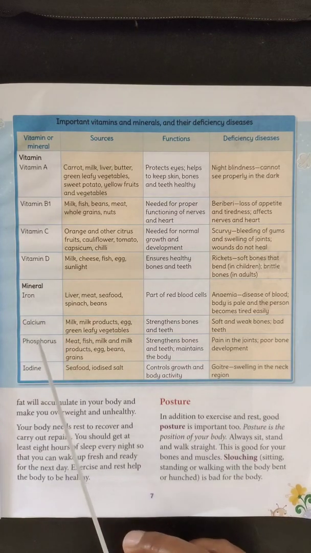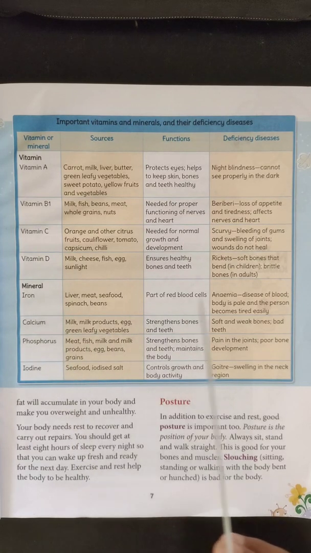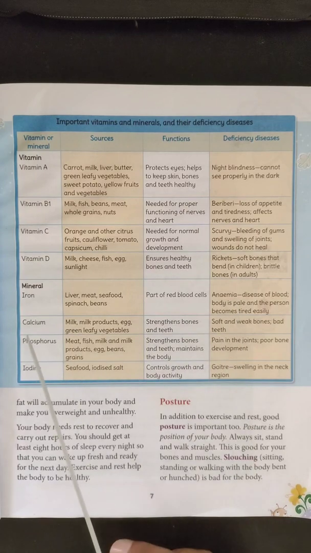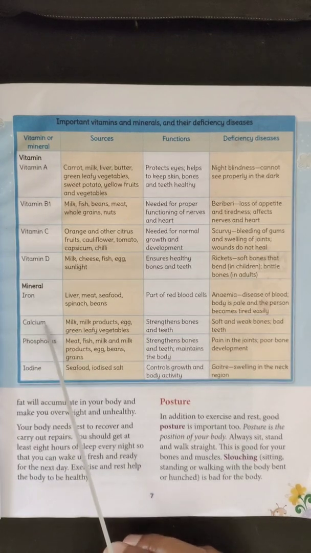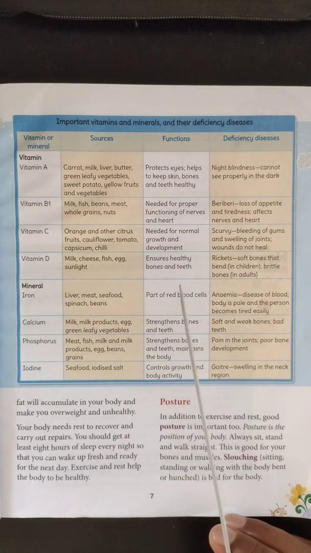So these are the 4 important minerals. Whenever there is a lack of iron in our diet, it will lead to anemia. Remember. Calcium and phosphorus, if not provided to our body in a sufficient quantity, will affect bone and teeth. Iodine, if not provided in a sufficient quantity through food to our body, will lead to goiter. How can you identify goiter? There will be swelling in the neck region. So this is the table of vitamins and minerals which are very essential for the normal growth in us.